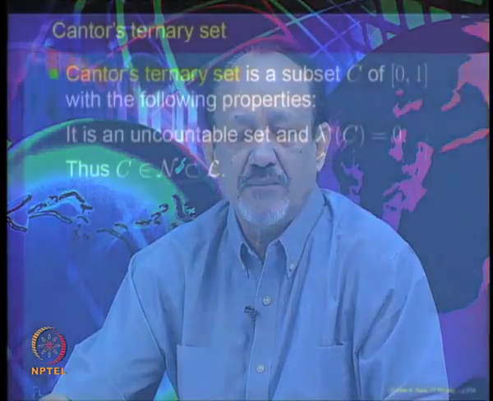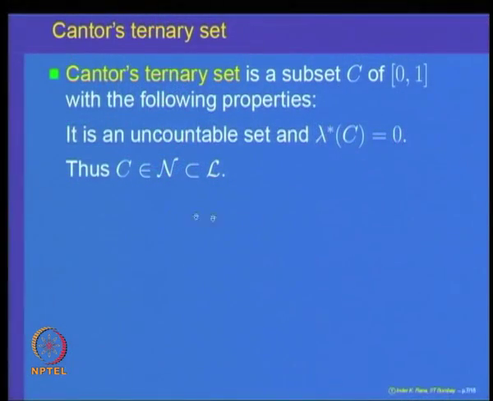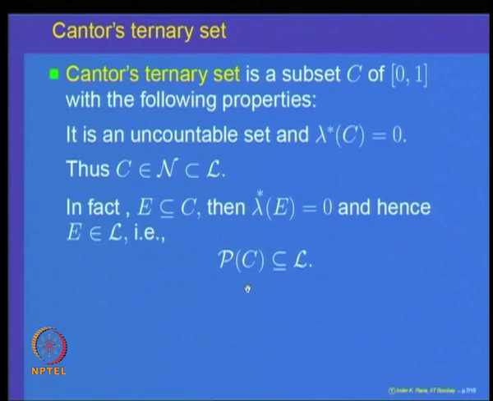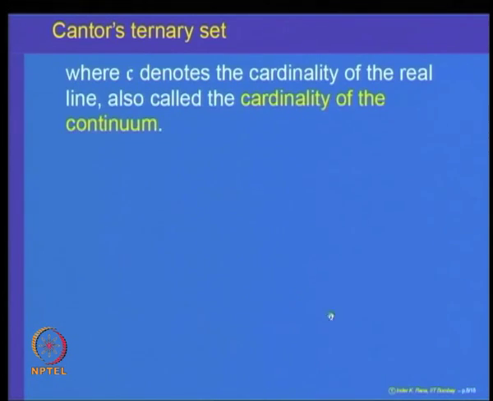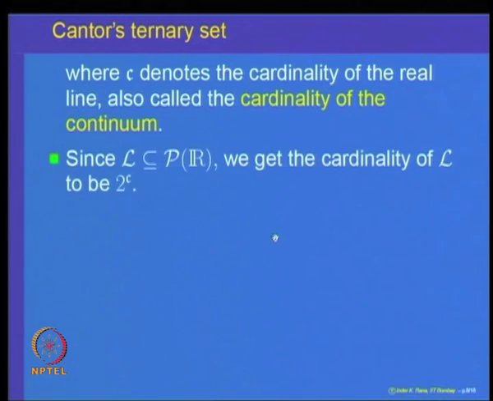So, let us recapitulate what we have shown just now. Lambda star of C is equal to 0, and that says that the power set of C is a subset of L, and hence there are at least as many elements in L as 2 to the power c, the cardinality of the continuum.